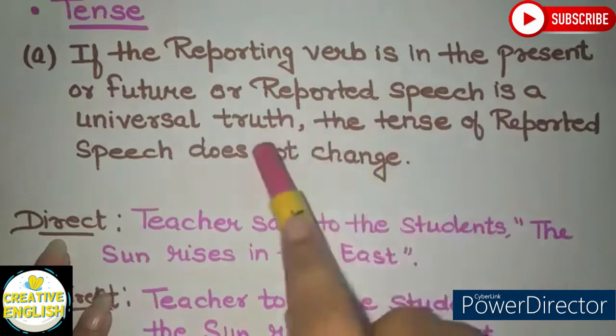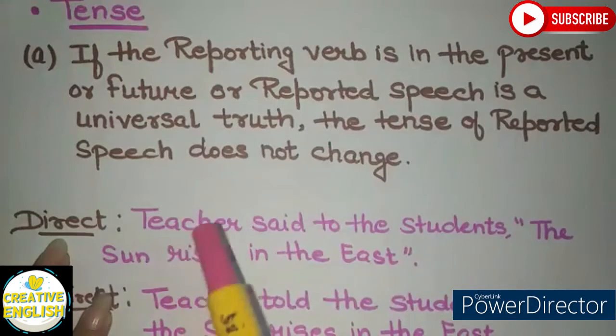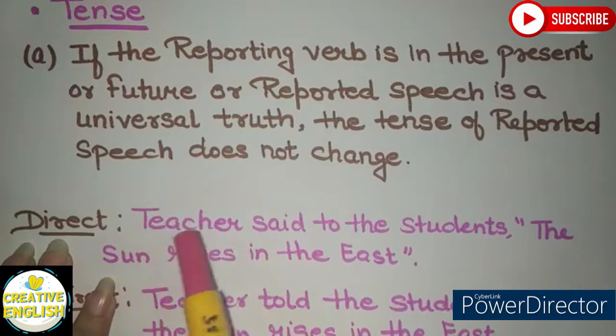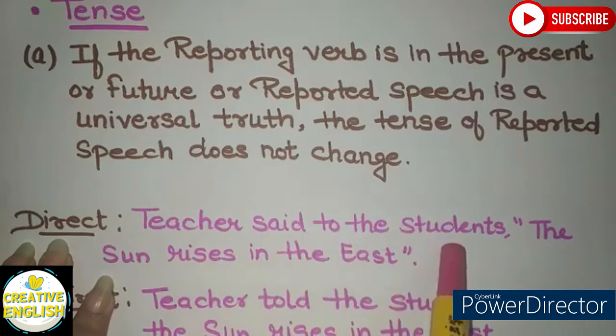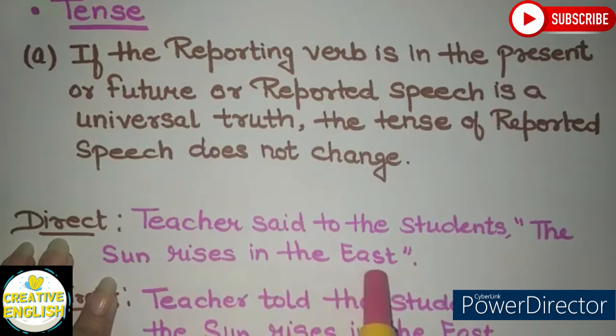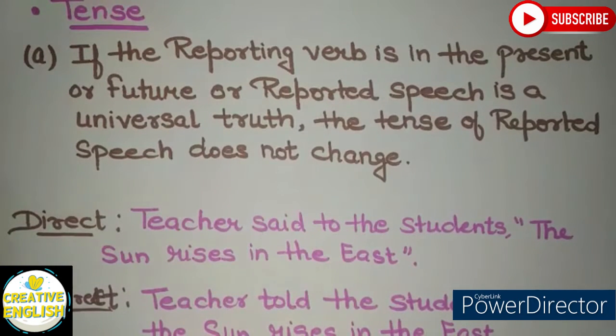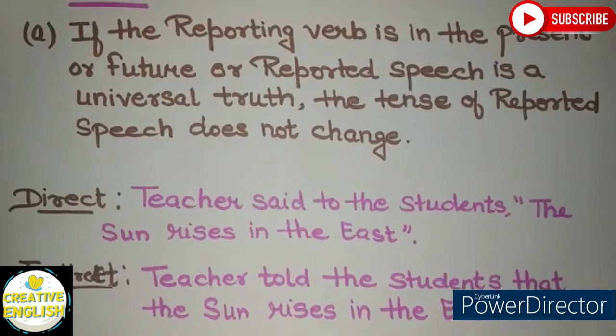Let us consider a universal truth. In direct speech, it can be "The teacher said to the students, the sun rises in the east." Now, the sun rises in the east is a universal truth we know. So in indirect, it will become "The teacher told the students that the sun rises in the east."